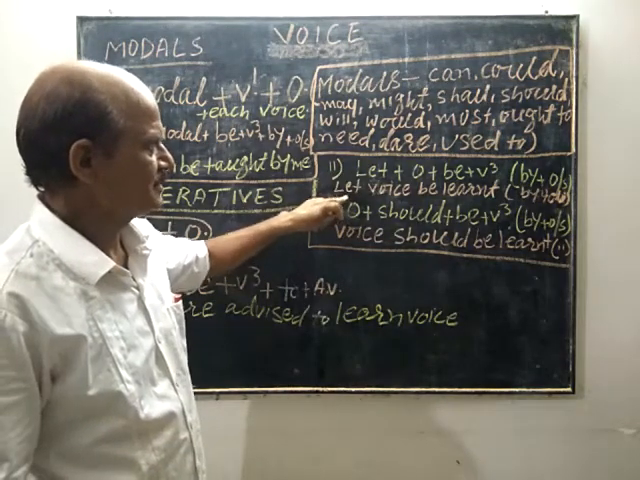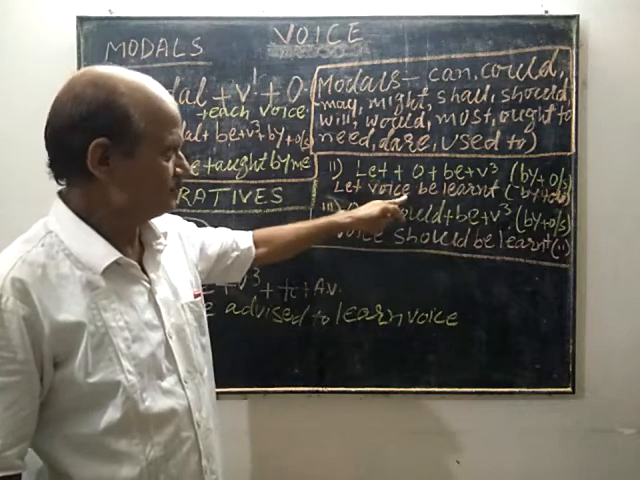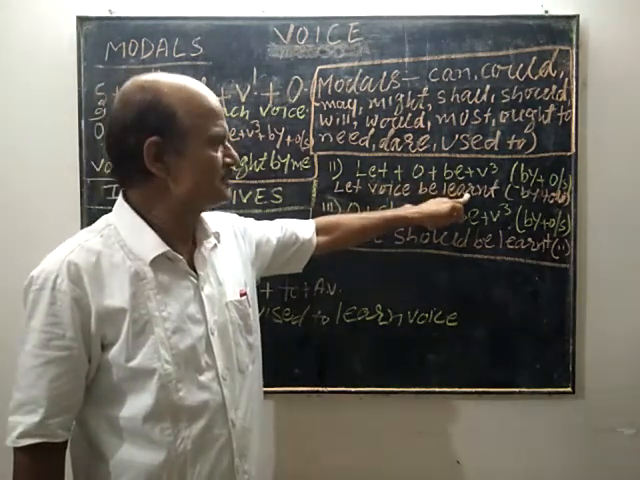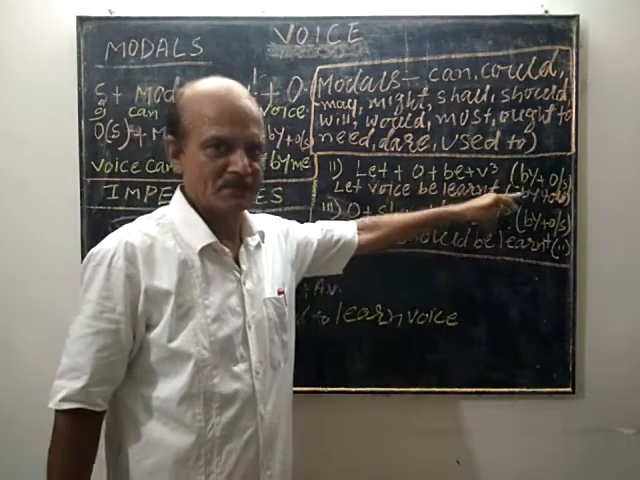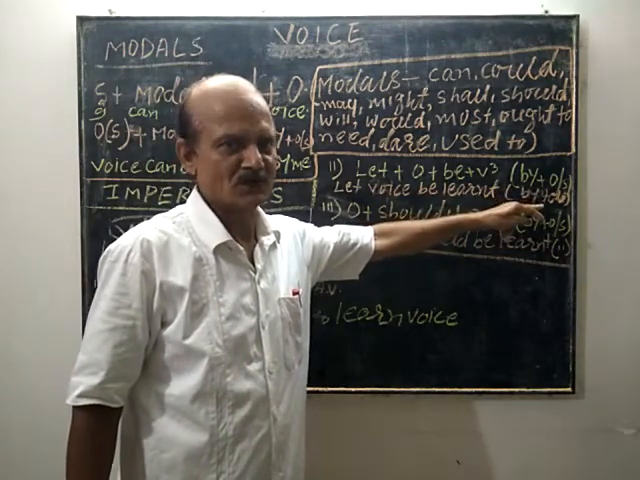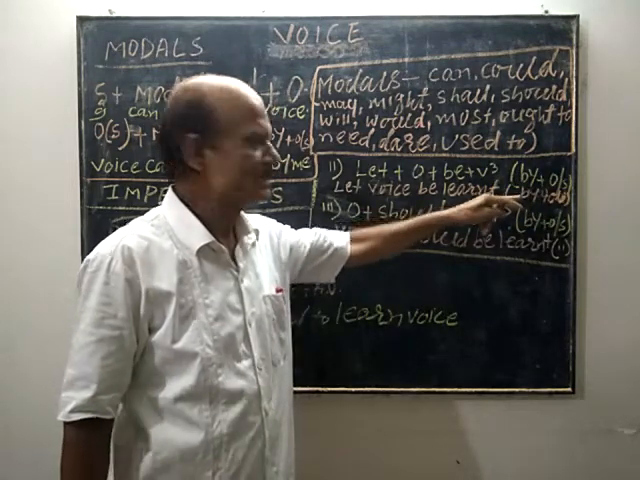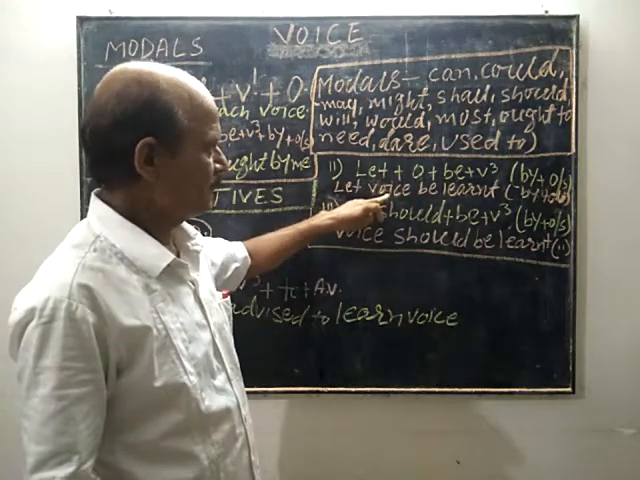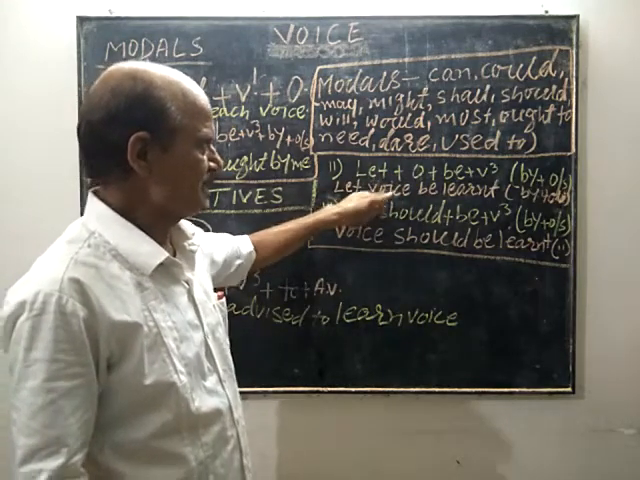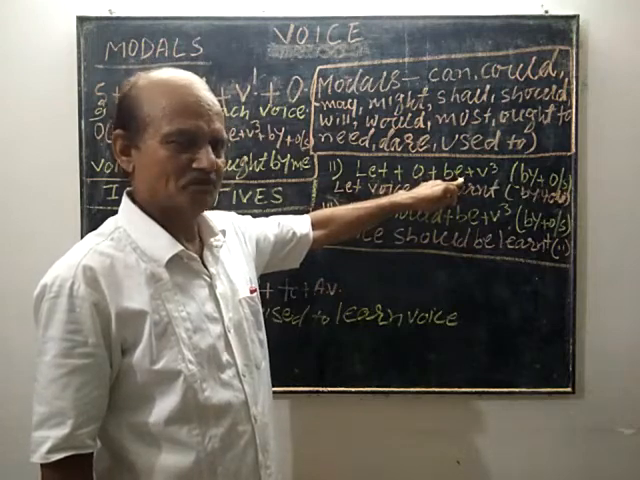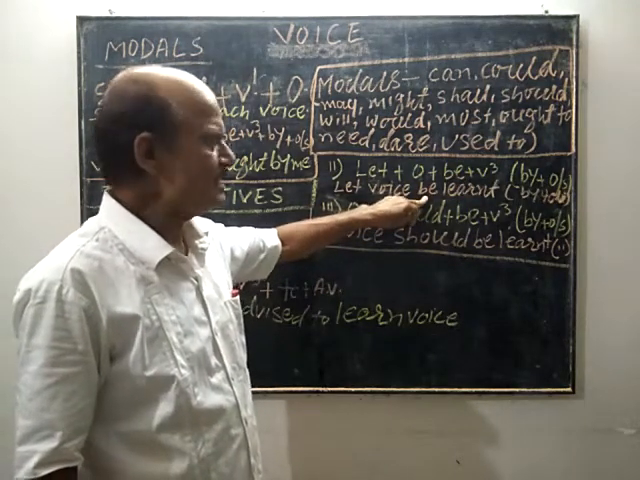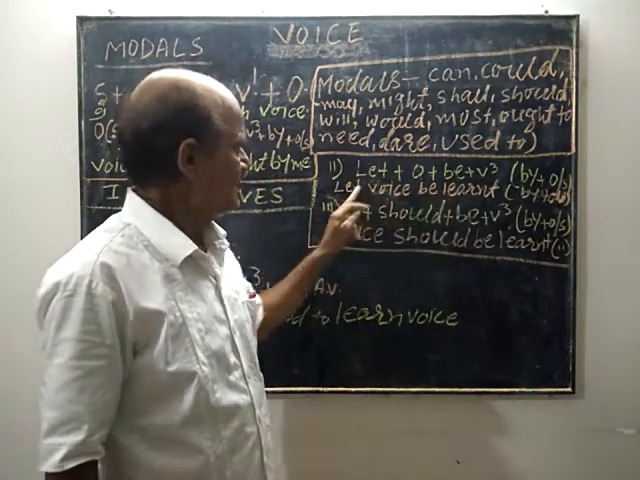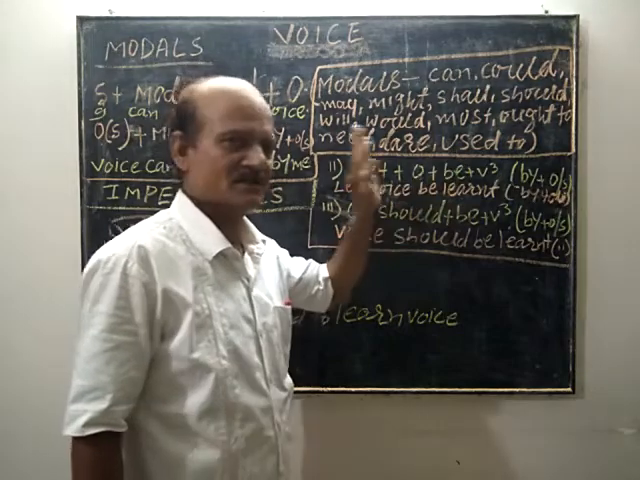Okay, let voice be learned, maybe by you or not. Is it okay? Let object is voice, therefore I have written voice. In structure we have be, I have put it here be. Past participle of learn is learned. Let voice be learned. Okay.